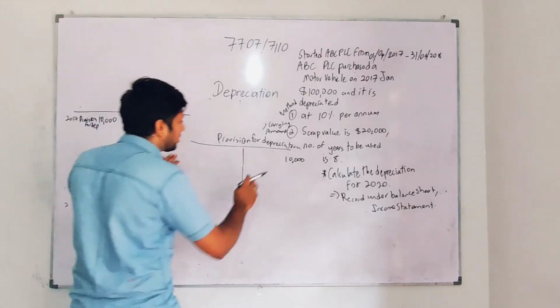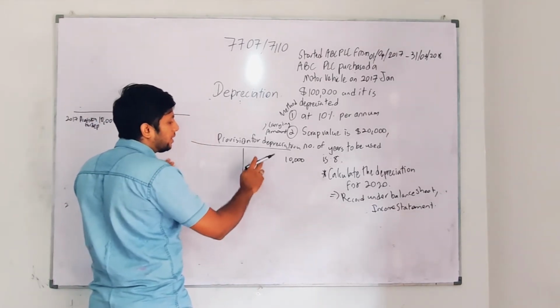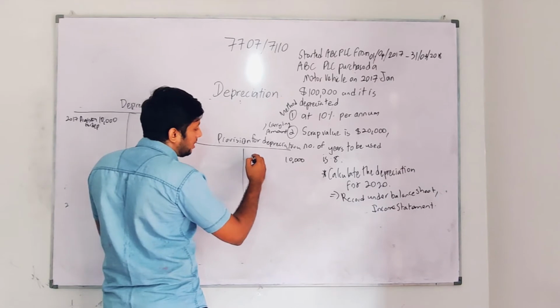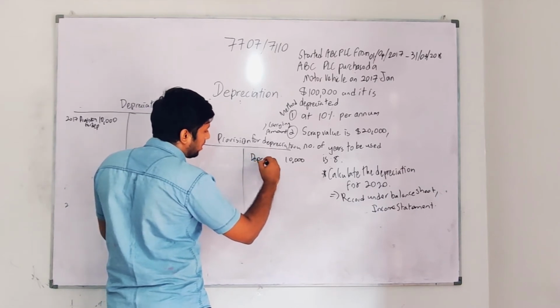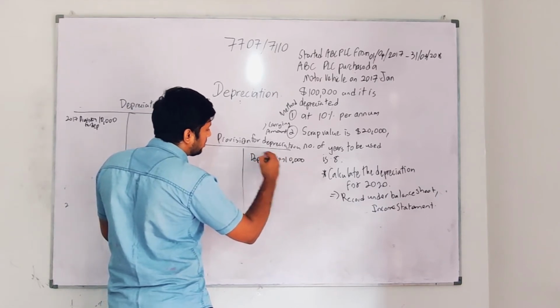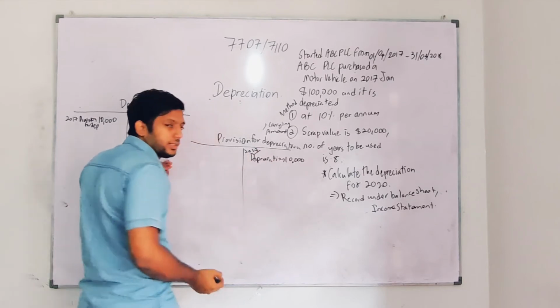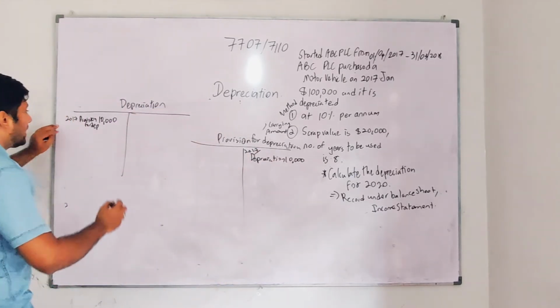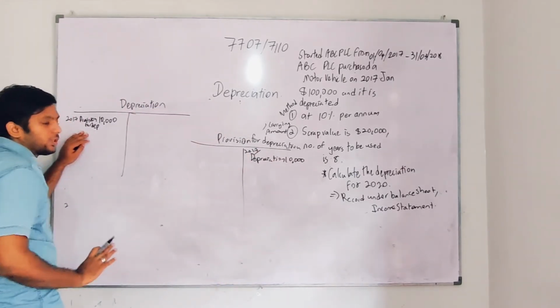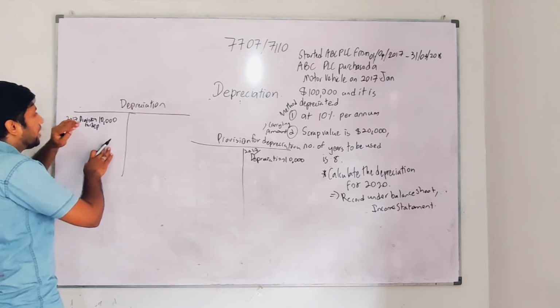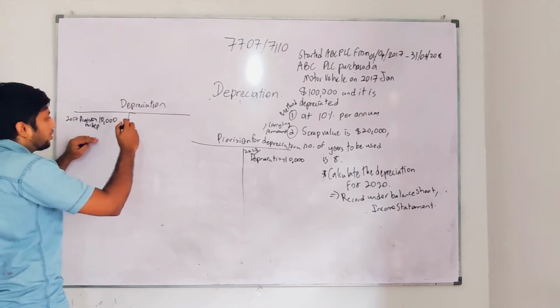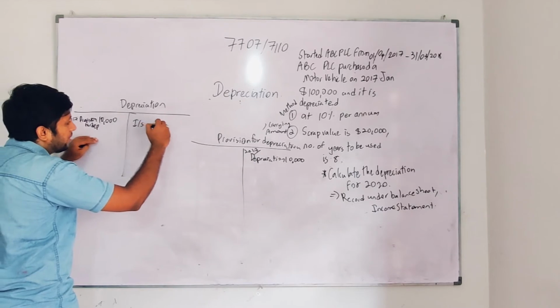So let's move on to this particular area. Now, you will write depreciation here. What is the year you will write? 2017. So you have written this. Now I have finished my 2017. See here what I'm going to do. When it comes to the depreciation account, I'm going to send this amount of 10,000 to the income statement.